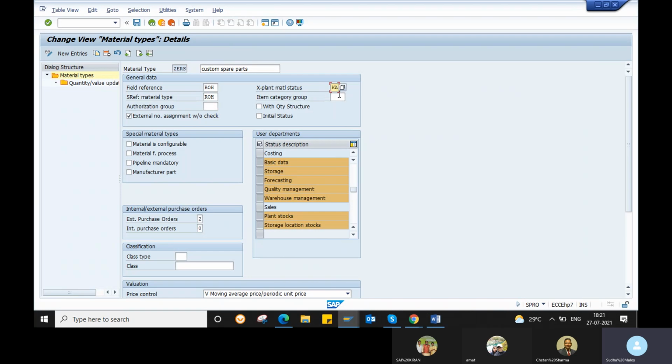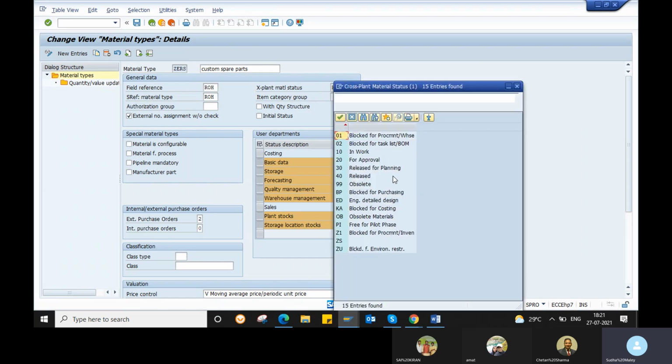Okay, this is about your material status. So in the configuration, we will see how to create a material status also. There are some standard material statuses, like 01, 02. But if you want, you can create a new material status also. So where you want to block, whether it is in purchasing, inventory, accounting, or MRP, there are different units, right? In the manufacturing part, there are different units, or if you want to block for purchasing, you can maintain your material status. If you want, you can create a new material status also.